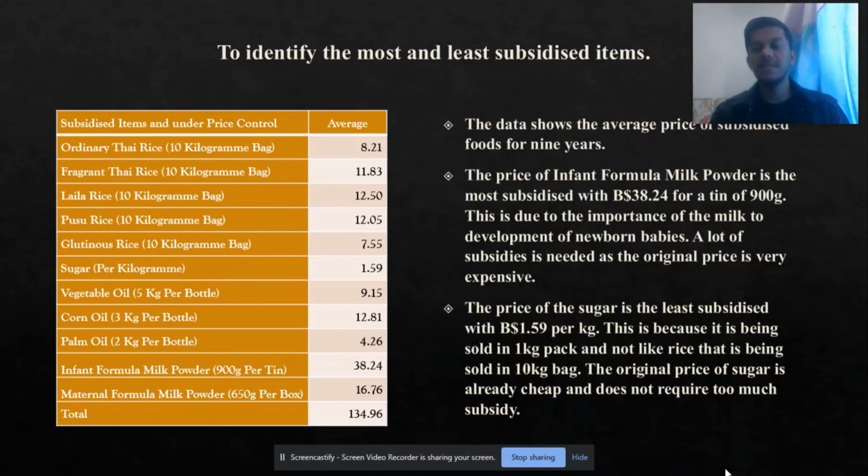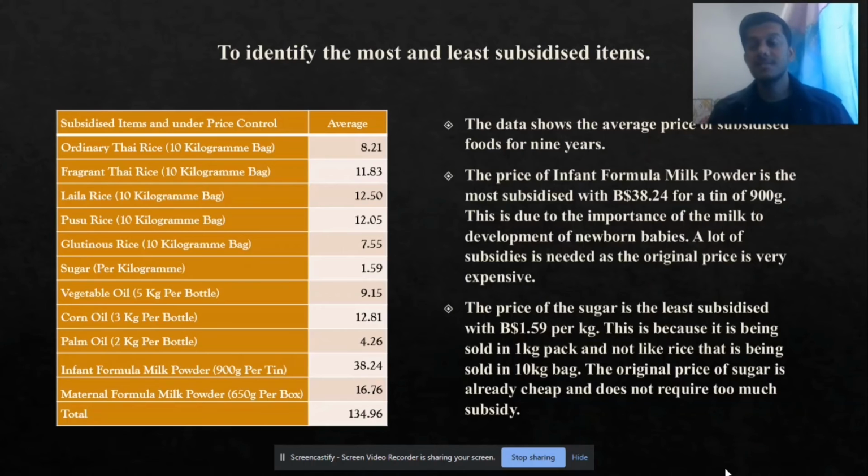From my observation, I can see the infant formula milk powder is the most subsidized at 38.24 Brunei dollars. This is due to the importance of the milk for the development of newborn babies, and the price got a lot of subsidies because the original price is very expensive.